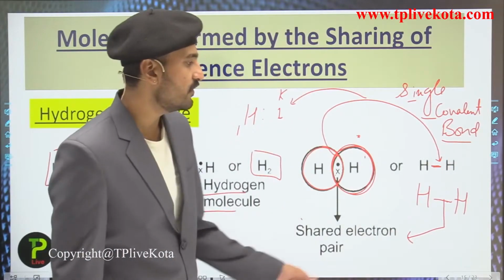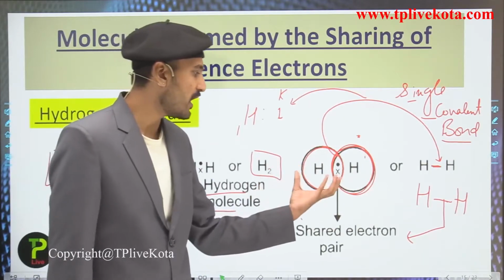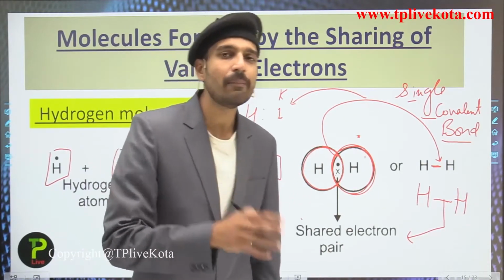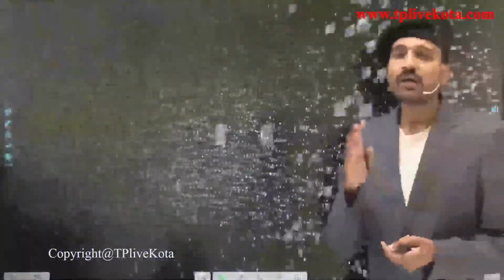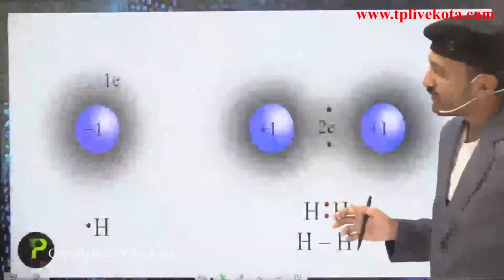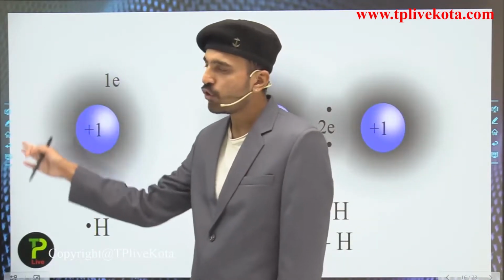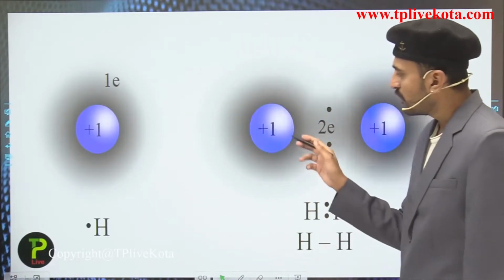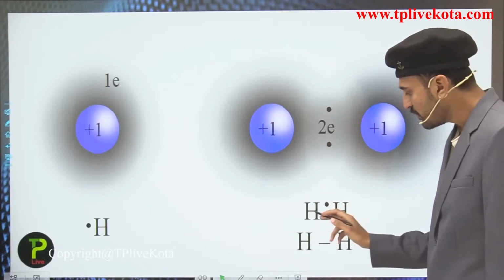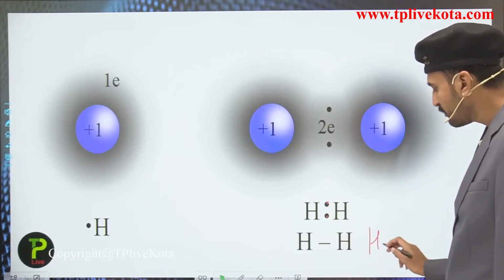Here students, you can see that the orbitals of the hydrogen and hydrogen atoms are simply overlapping with each other. For better understanding, take a look over here. If we talk about this hydrogen atom which has only one electron, here you can see its orbital around the nucleus of a hydrogen atom. Now if we talk about the hydrogen atoms in which the two electrons are being shared, they are forming the H2